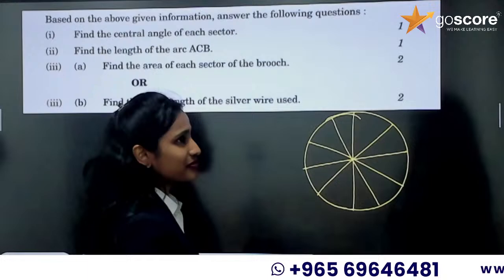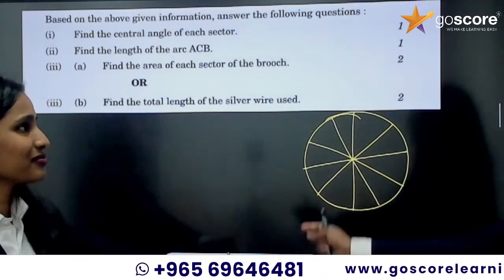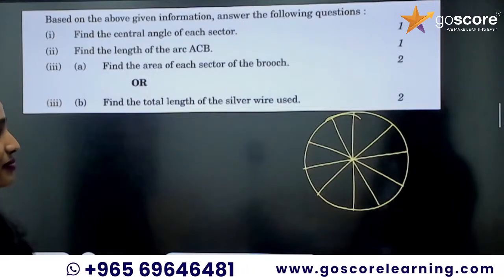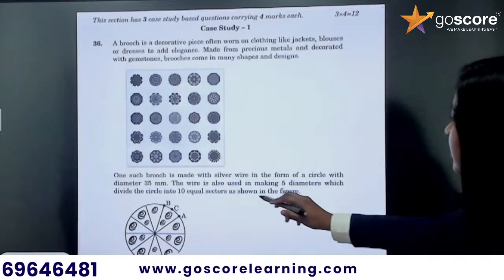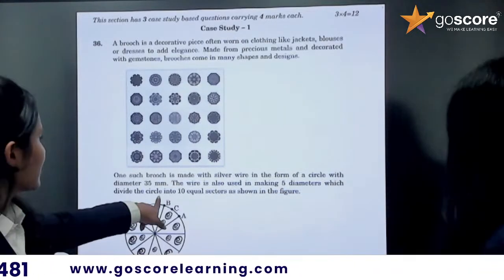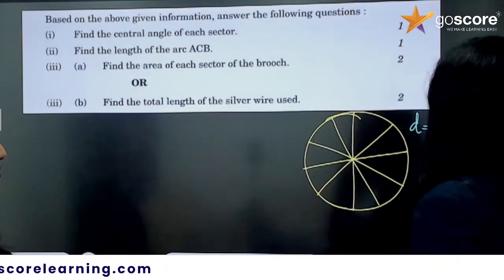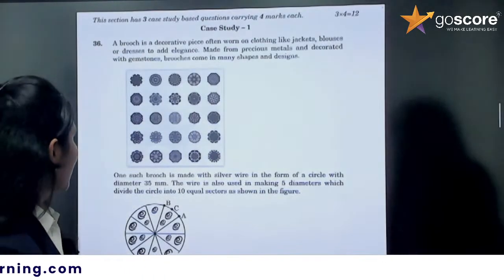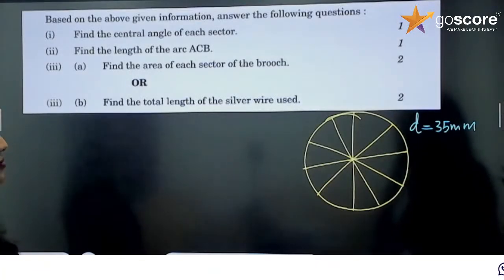The first part is very easy, I'll solve the first part. So the diameter is 35 millimeter, that too we can mention. And it is divided into 10 equal sectors. So we need to find the central angle of each sector.